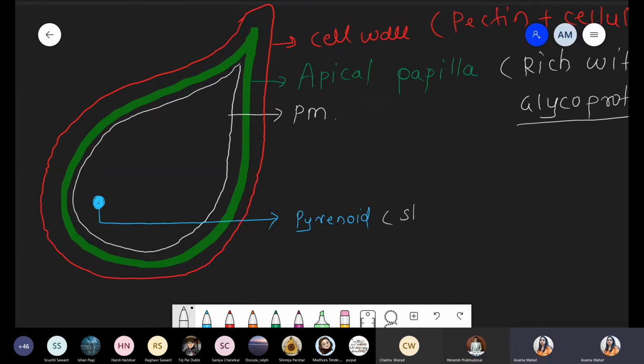So basically these are the starch storage body. And if you see how many pyrenoids are present, only a single pyrenoid is present. Only one. And what is the function of the pyrenoid? Starch storage. Got it? Now we have to draw the structure of the chloroplast. We just discussed the chloroplast structure: it is cup shaped.